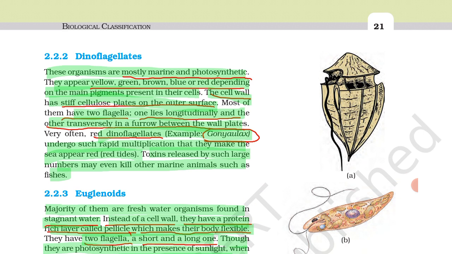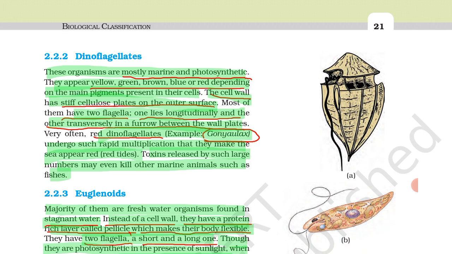Very often, red dinoflagellates, for example Gonyaulax. Please keep in mind this question was asked earlier about red dinoflagellates, and red dinoflagellates are also called Gonyaulax. Gonyaulax has a multiplication property, and it appears red in color.